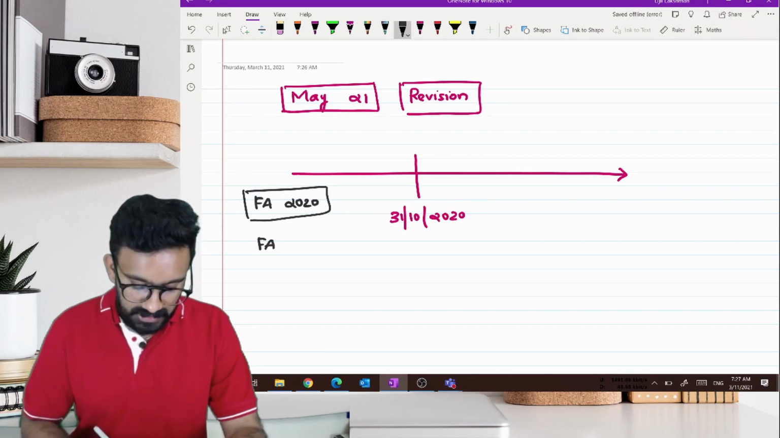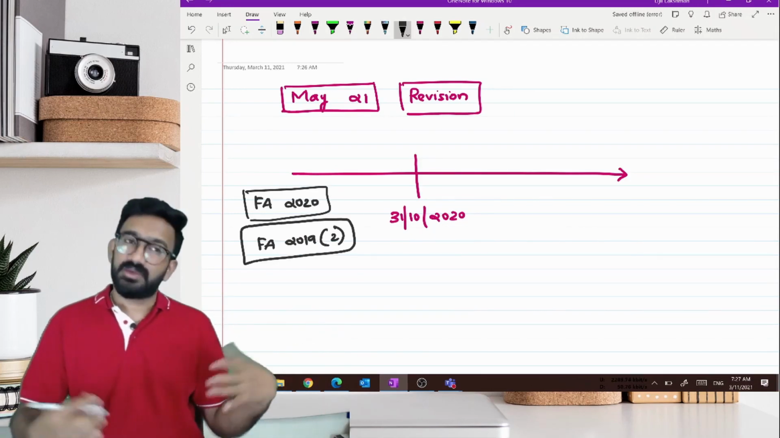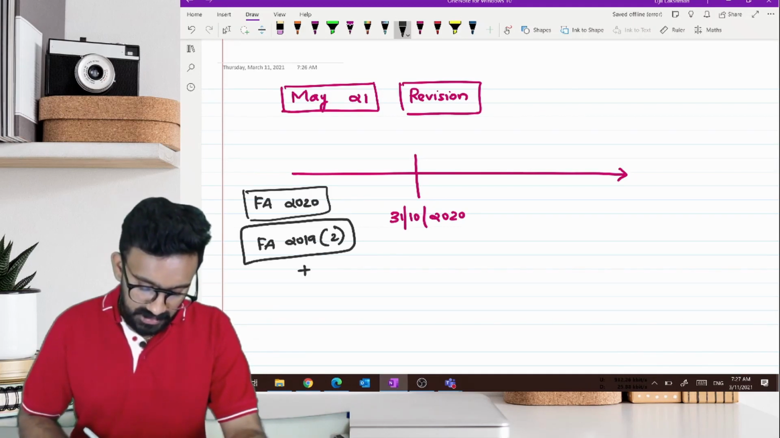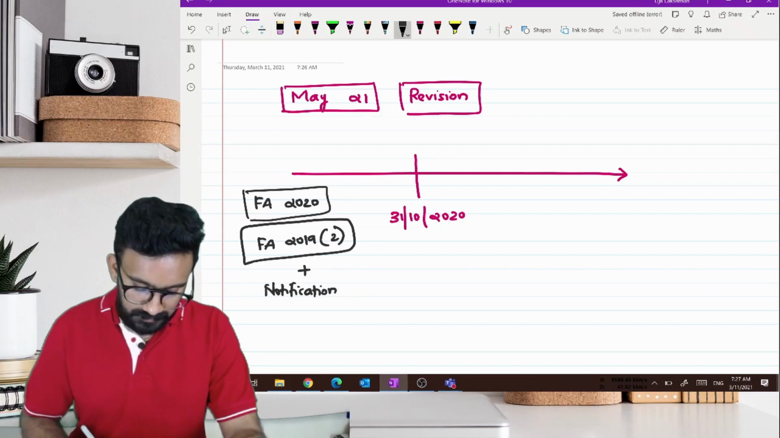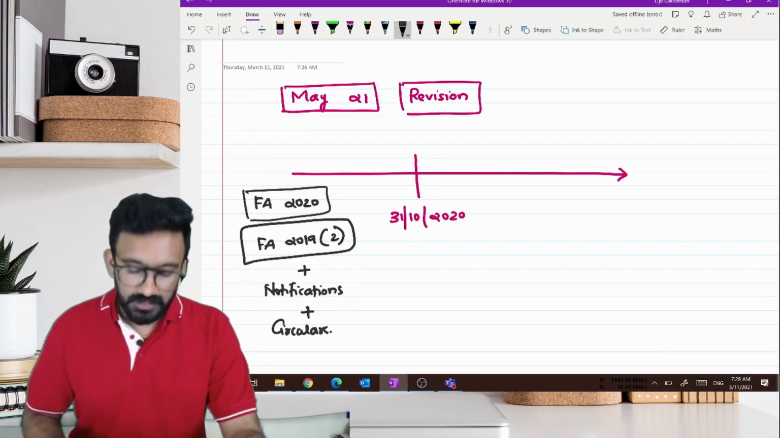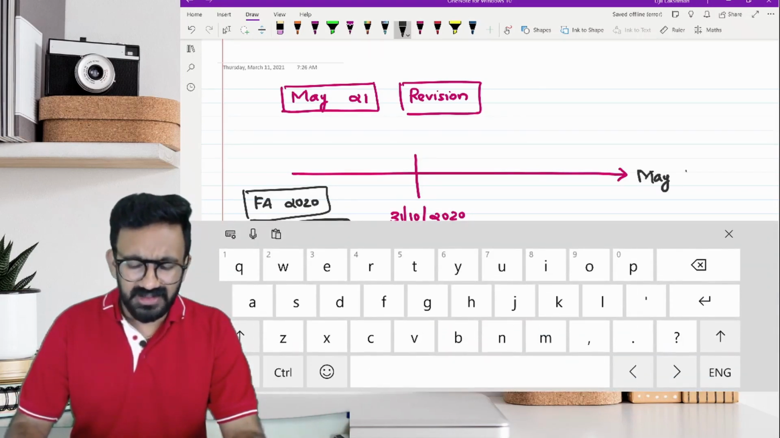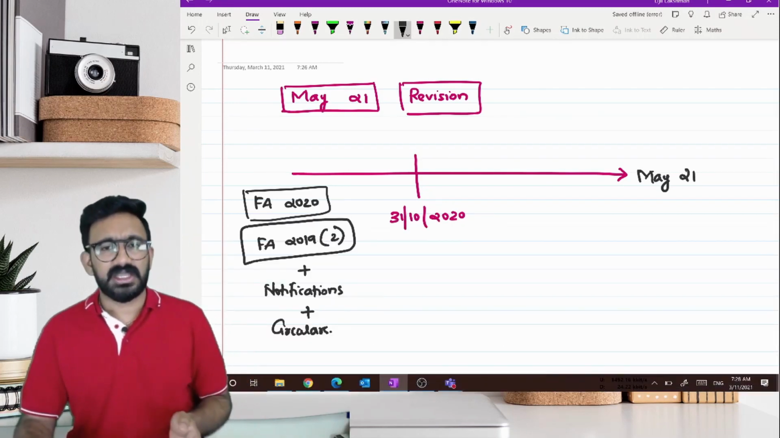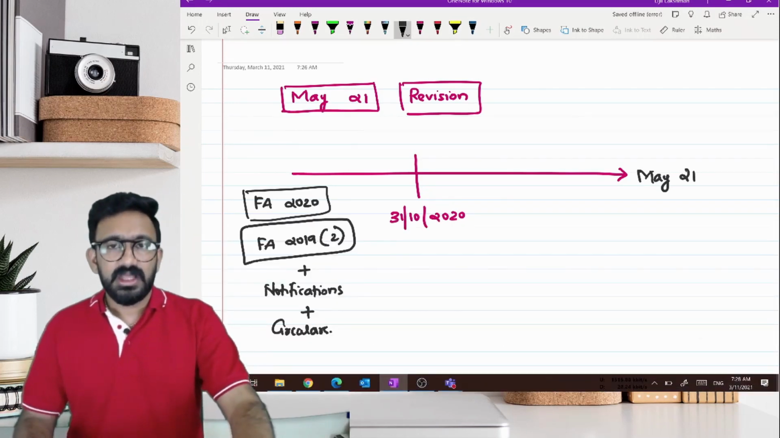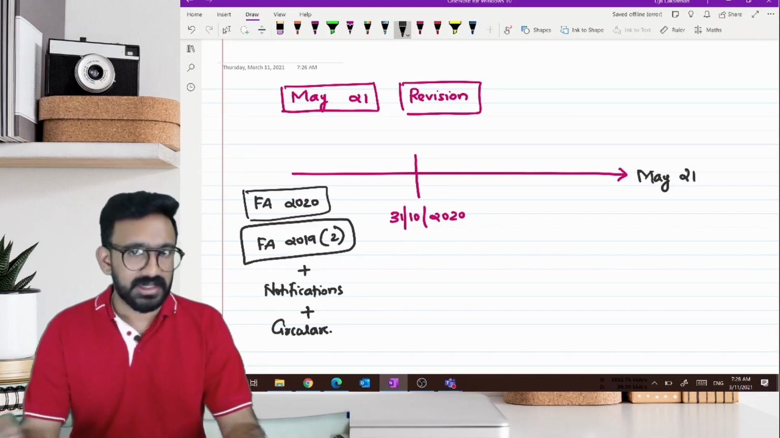Earlier, we had Finance Act 2019 too. Then Finance Act 2019 would have been already discussed. Plus, there are notifications. Plus, there are circulars. All of this has to be discussed. So if the examination is in May, in normal cases, whatever changes happen 6 months prior to the examination have to be discussed and understood for that particular examination.